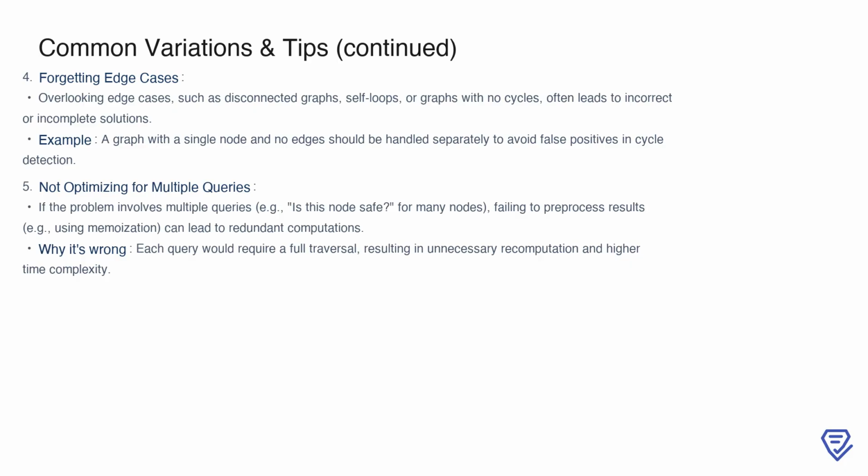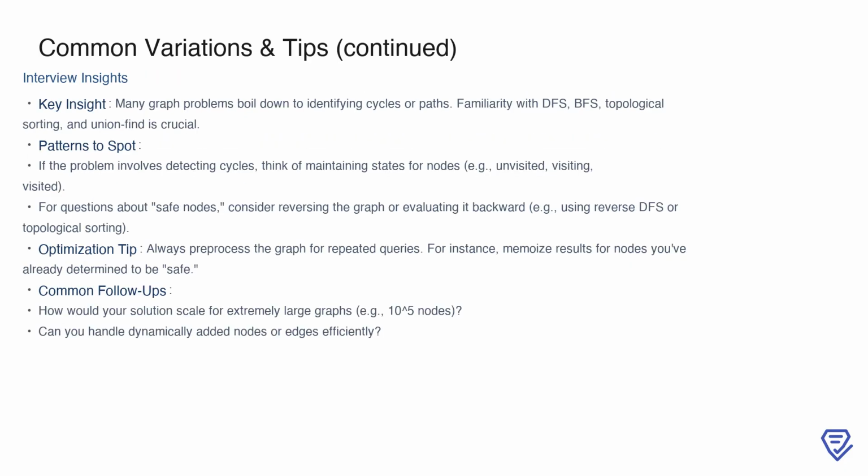Additionally, if the problem requires answering multiple queries, such as checking whether various nodes are safe, failing to pre-process results can lead to redundant computations. For example, if you determine a node's safety status but don't store the result, you might end up traversing the graph repeatedly for each query, which significantly increases the time complexity. To handle this efficiently, you can use memoization to save the results of previously processed nodes and reuse them as needed. When approaching graph problems in interviews, it's important to recognize that many of them boil down to identifying cycles or paths within the graph.